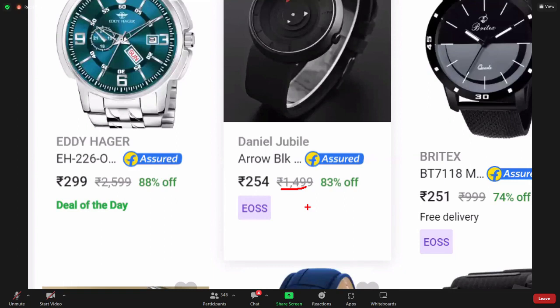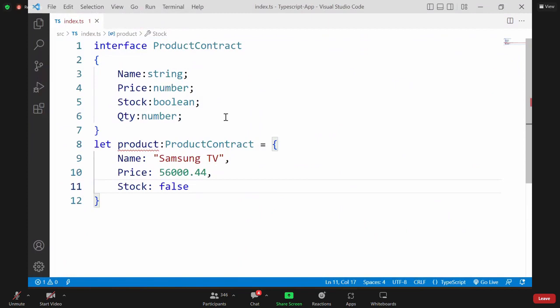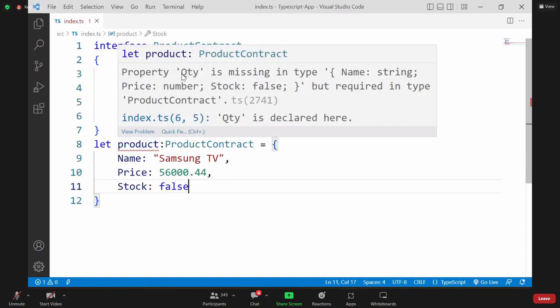Such standards are there in every computer programming. That is the reason real-time environment is almost same like what you learned. But only the difference is the learner will not immediately set into real-time environment because he doesn't know all these rules. He will learn gradually. That means they give you training on all such rules, standards, they will tell you. That means as per the contract, every member mentioned in the contract is mandatory. You see, now what is problem in this? It is saying that quantity is missing.